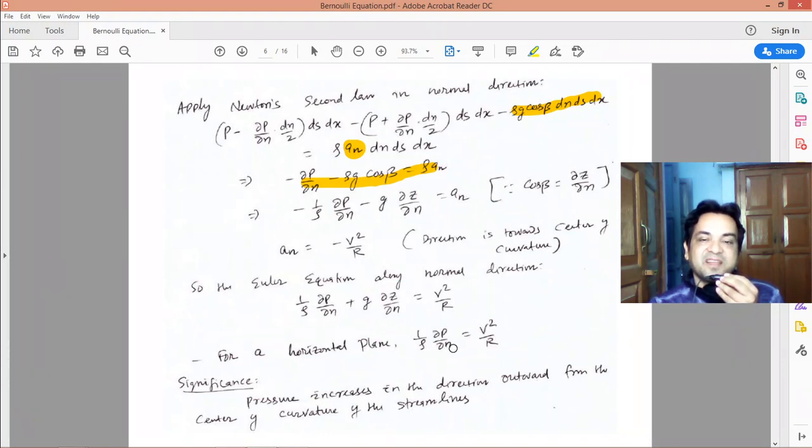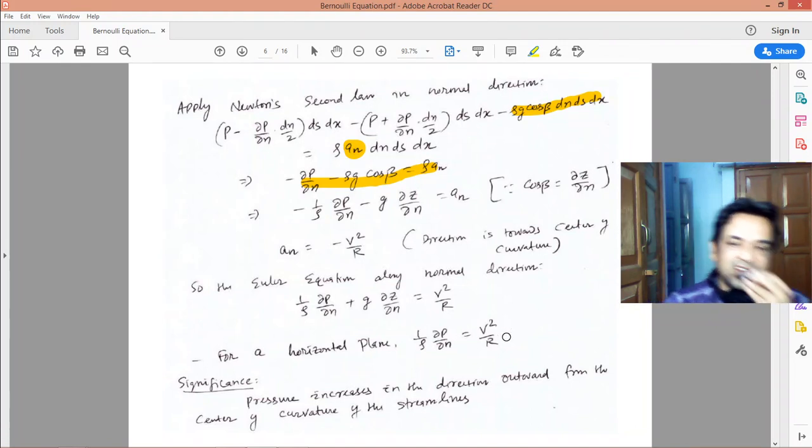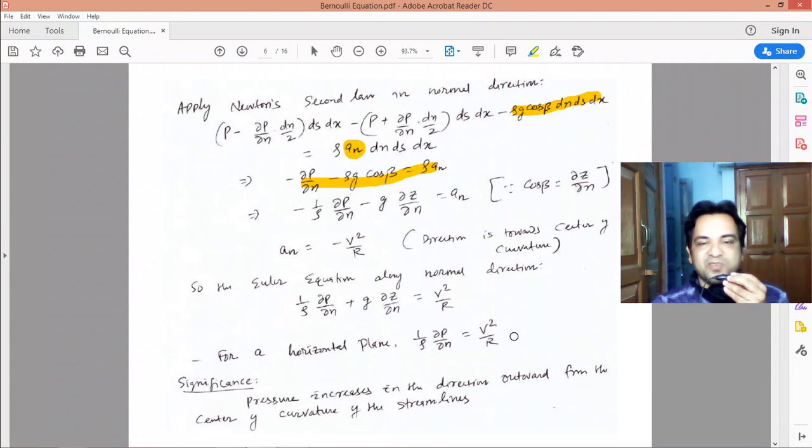So what is the significance of this equation? This is the momentum equation along the normal direction to a streamline. We see that the pressure increases in the direction outward from the center of curvature of the streamlines. That means if you are moving along the normal direction, the pressure increases.